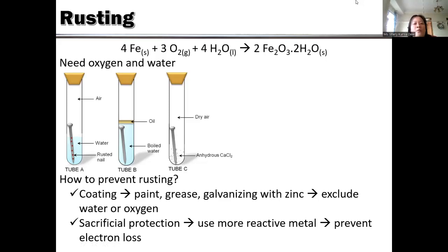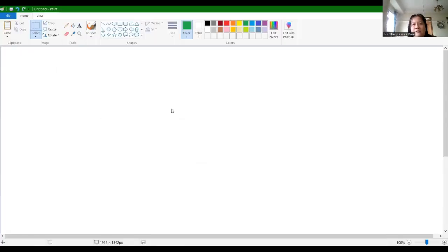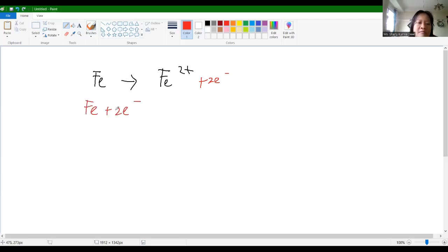So in sacrificial protection, this is Fe. During rusting, iron should make this one, okay, by losing 2 electrons. So this one is 2 electron loss, okay. Like this one, you can see this is electron loss.